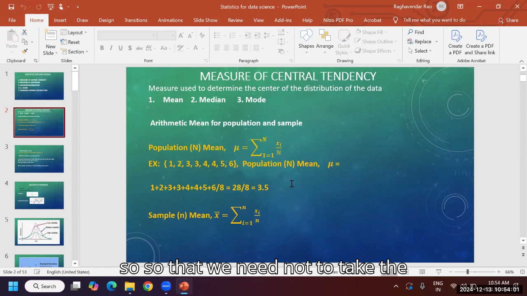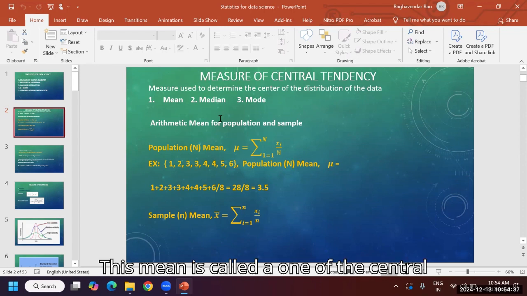So we need not take the total population always. We only have to collect a sample. Whatever the sample mean comes to, it is exactly the population mean also. But in real time, what will happen? It will differ a little here and there, because here I have taken exactly only 8 numbers. Even if I take a random sample, it may differ. But we have taken systematic sampling like that. So this is nothing but inferential statistics and the sample mean.